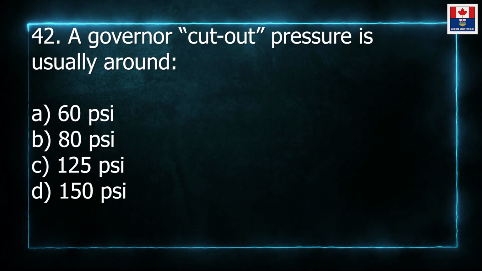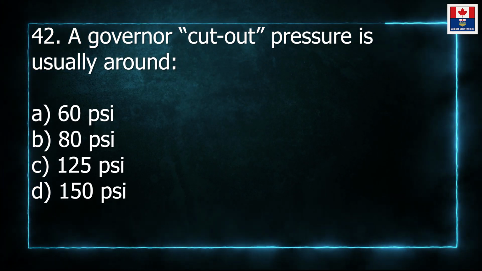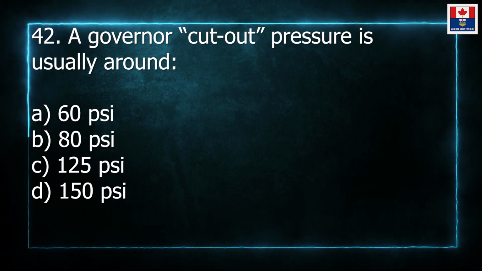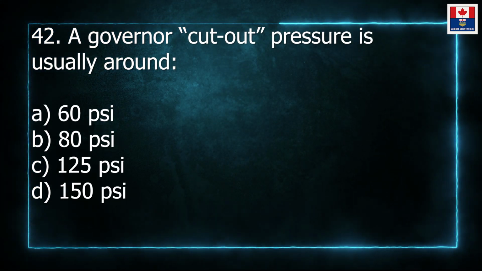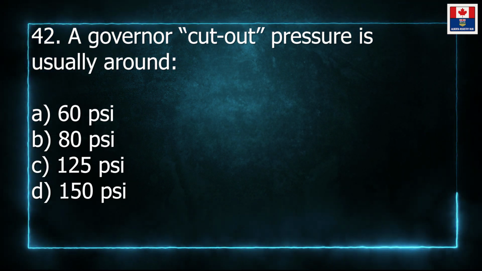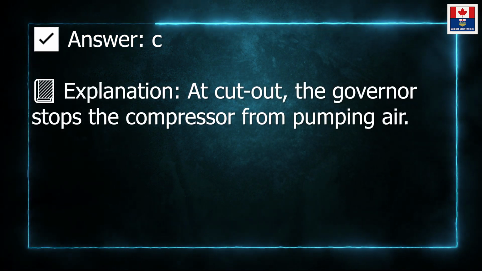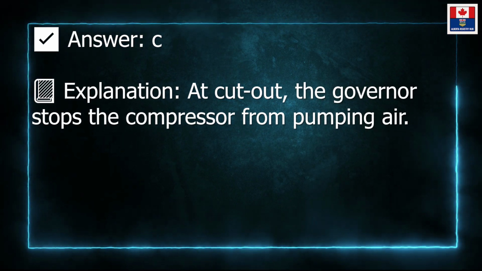42. A governor cutout pressure is usually around A. 60 pounds per square inch. B. 80 pounds per square inch. C. 125 pounds per square inch. D. 150 pounds per square inch. Answer C. Explanation. At cutout, the governor stops the compressor from pumping air.